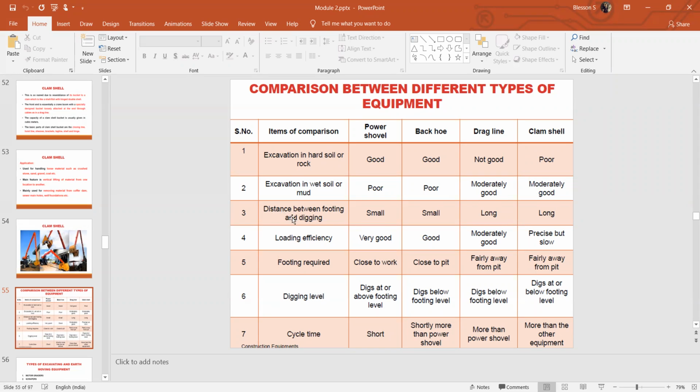Then, distance between footing and digging. That means it can be utilized for small range distances. Power shovels and backhoes are normally utilized for small range excavations, while the dragline and clamshell are used for long range excavations. Loading efficiency: how much material can be loaded? Power shovels and backhoes can take a larger amount of material, the dragline is moderately good, while the clamshell is precise